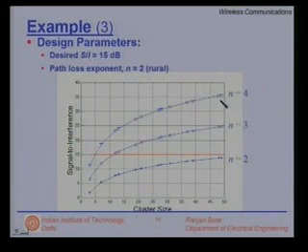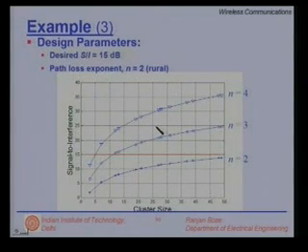We are already familiar with the first curve, the topmost curve, which has been plotted for path loss exponent n is equal to 4. Please note that the points that have been marked are at discrete values 3, 7, 12, 13 and so on and so forth.